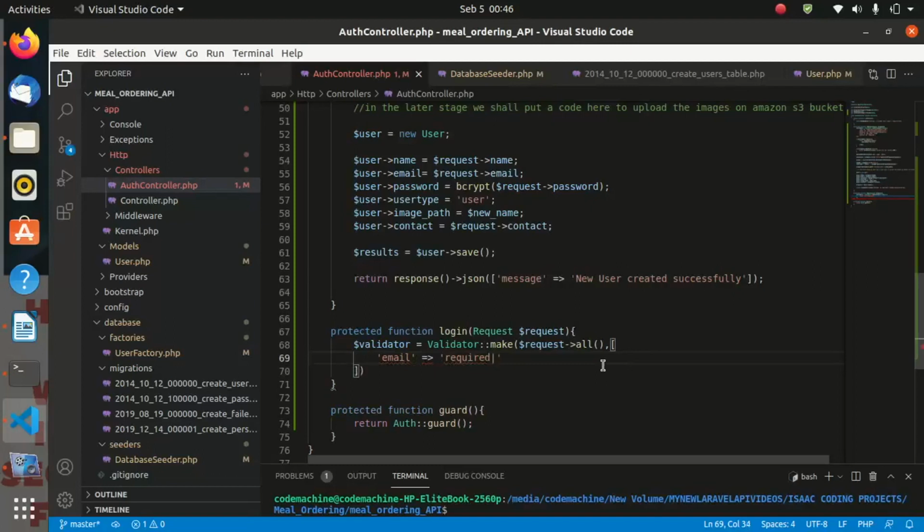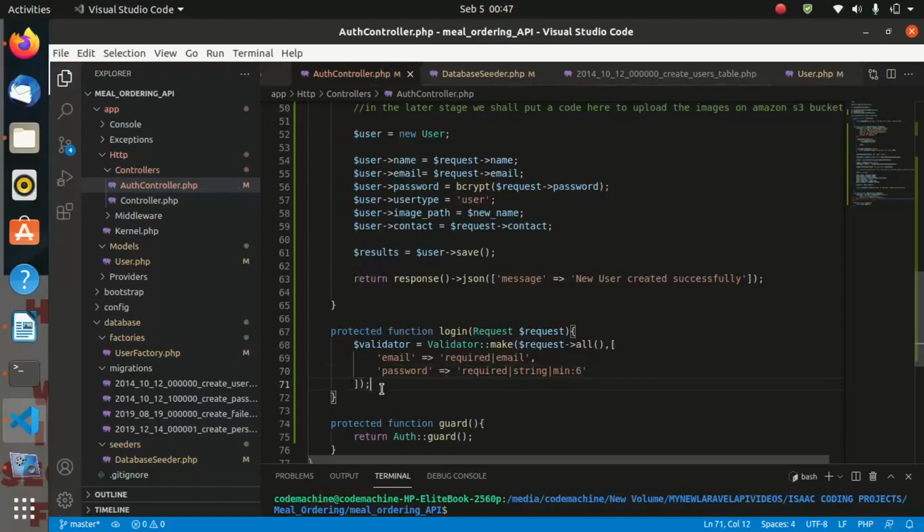Sorry, and it must be of type email, and the second field must be the password. Also the password must be required, and it must be of type string with a minimum of 6 characters. So those are the only fields we need to validate.